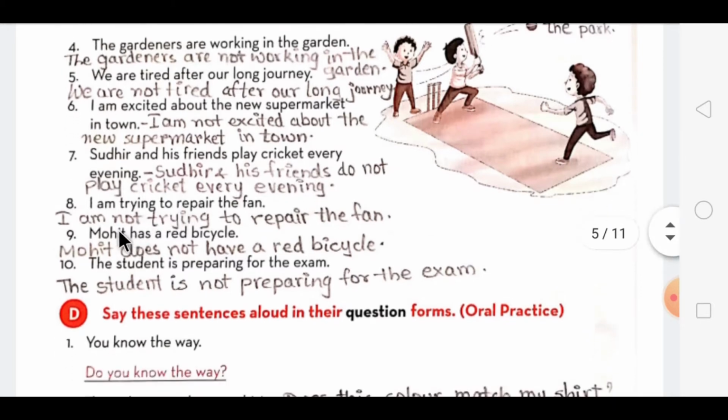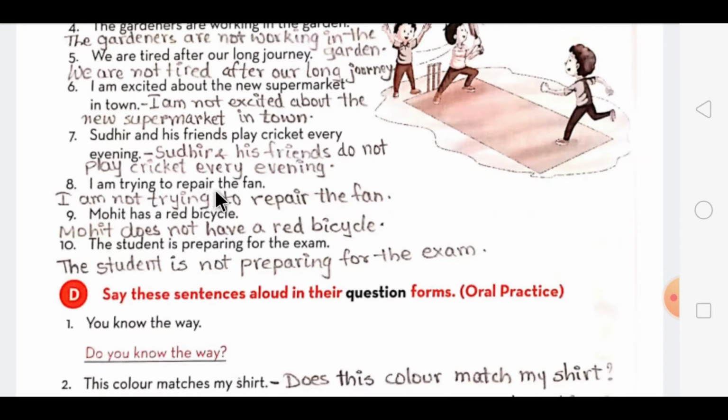Now the eighth one is I am trying to repair the fan. Here again the be verb is there, so you only have to put not in between. The answer will be I am not trying to repair the fan. Now the ninth one is Mohit has a red bicycle. Now here you have to use the word do or does as the be verb is not mentioned. So the answer will be Mohit does not have a red bicycle.